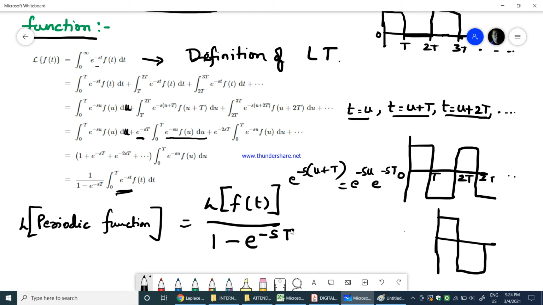Therefore, if I find the Laplace transform of this one full period of the square wave with on and off, and divide that by 1 minus e power minus sT, that gives me the Laplace transform of this complete periodic function. Okay, so that is how we find the Laplace transform of any given periodic function.